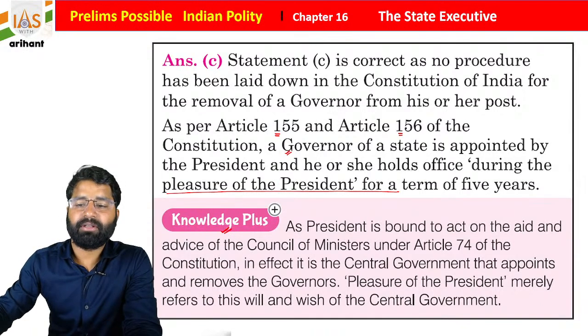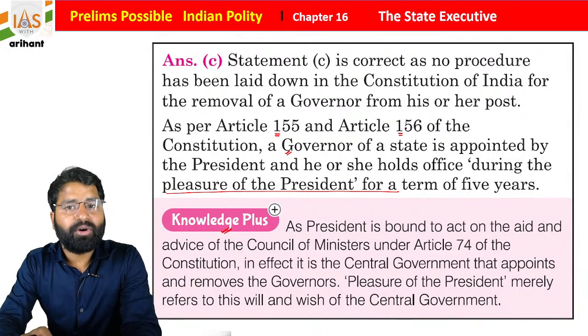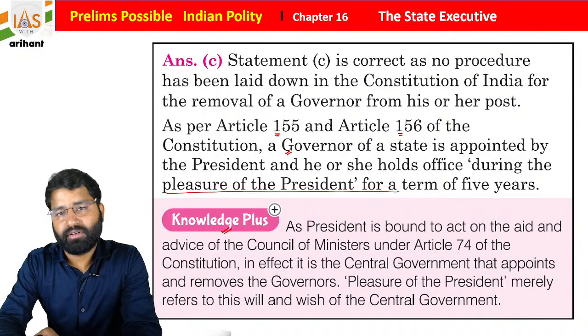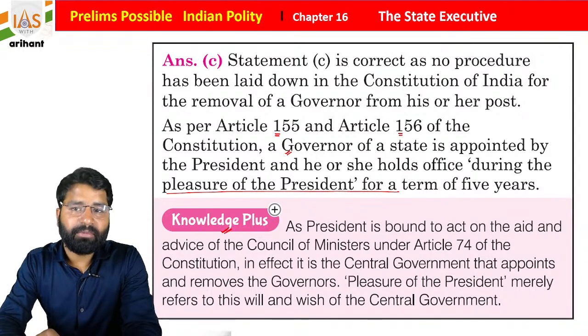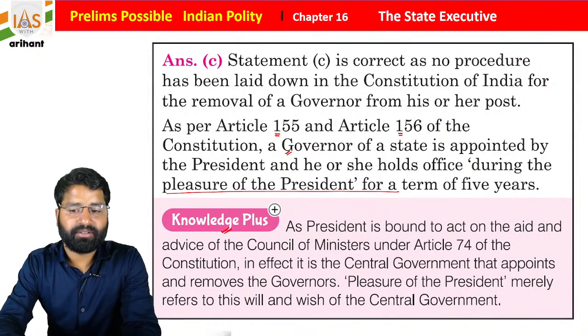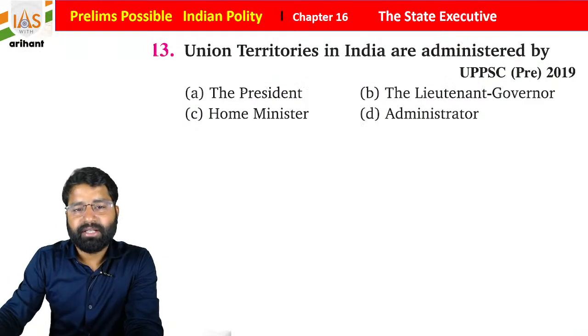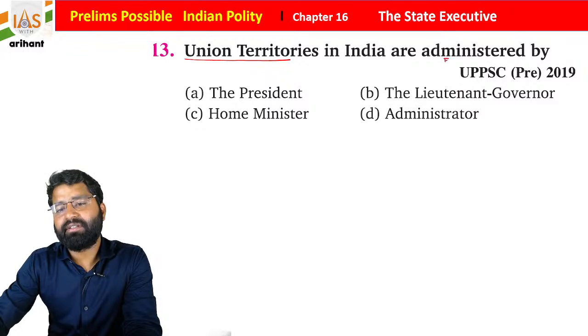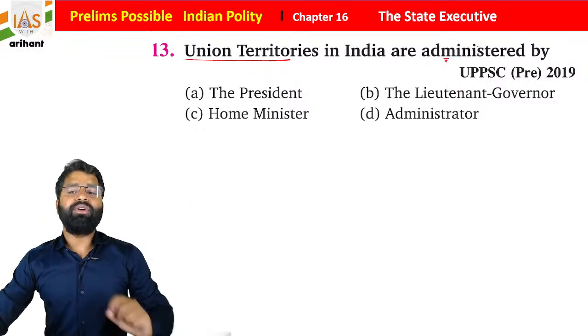What is the extra knowledge here, students? As we all know, Article 74 of the Indian Constitution binds the President to act according to the Council of Ministers. In the same format, this provision is also applied to the governor of the state, but there is no modification done in this respect. Okay everyone? Easy.